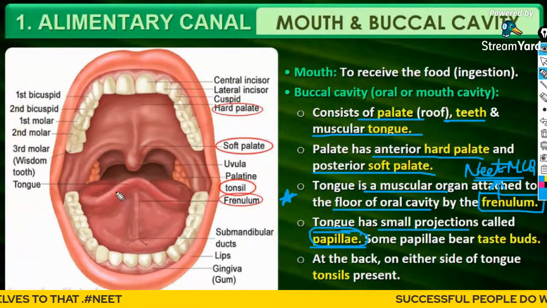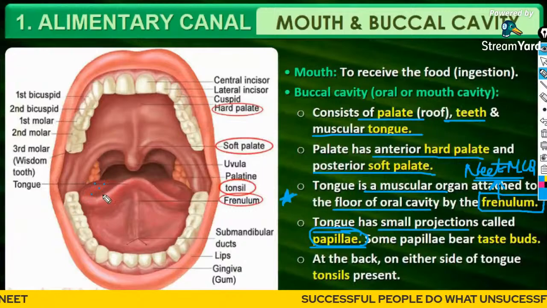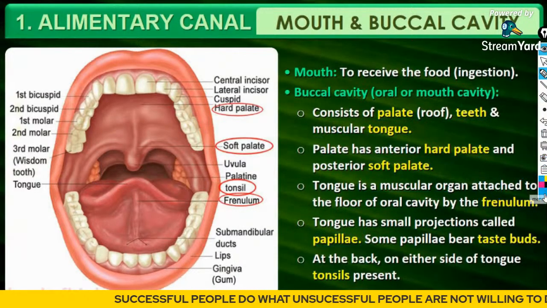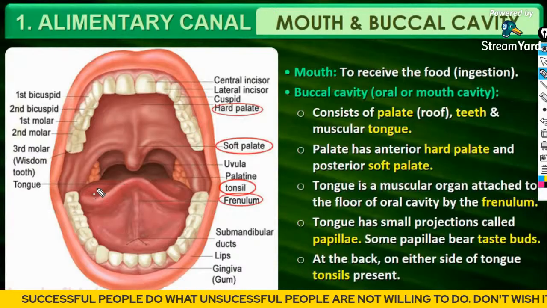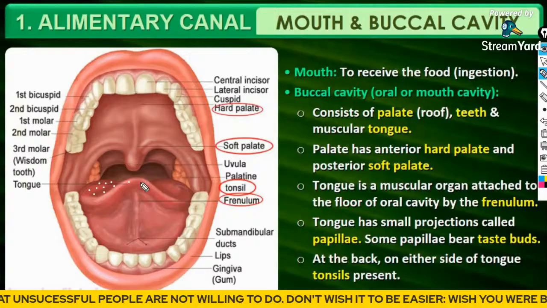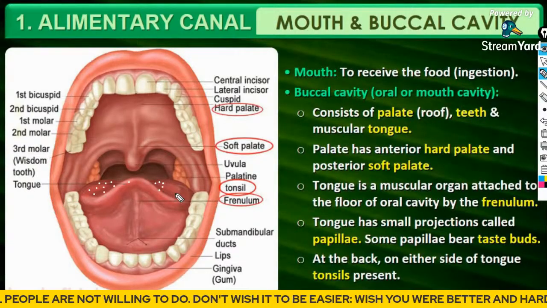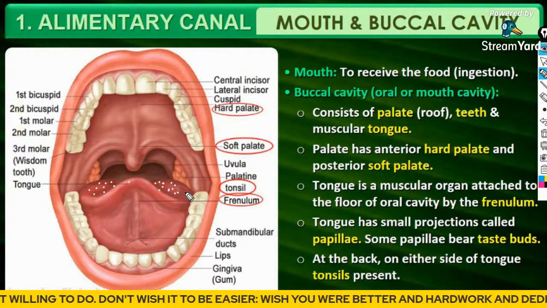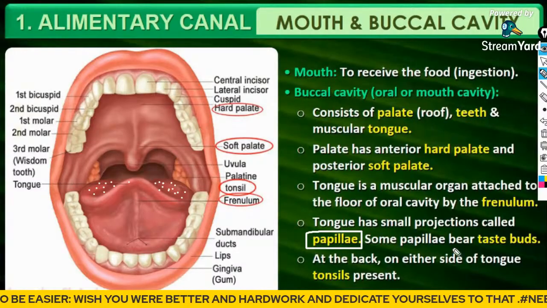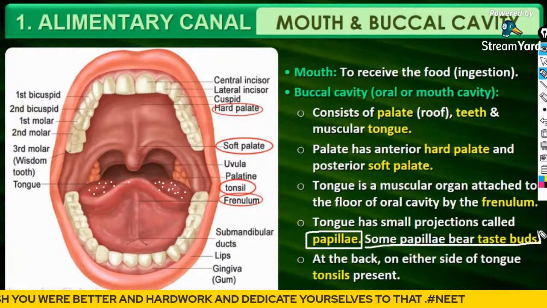Papillae are the small white pinkish structures which you observe on the upper surface of your tongue. And some of these papillae bear taste buds.